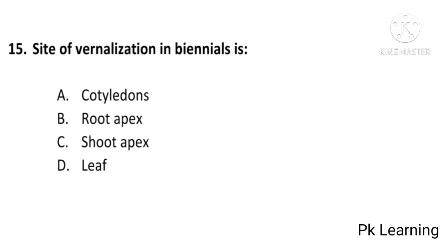The site of vernalization in biennials is cotyledons, root apex, shoot apex, or leaf? And the answer is C, shoot apex. The site of vernalization in biennials is shoot apex. C is the correct option.